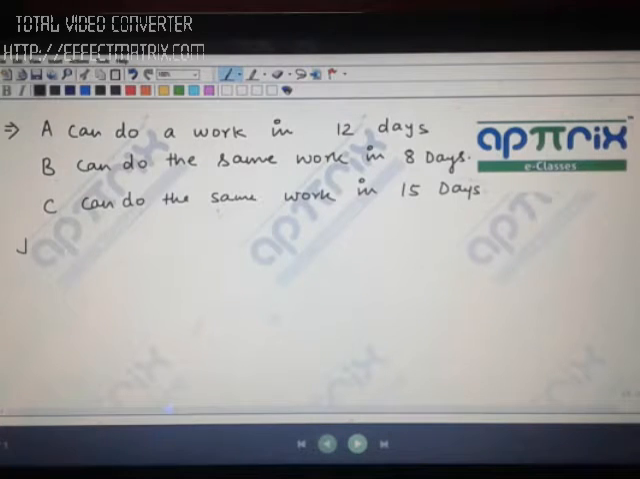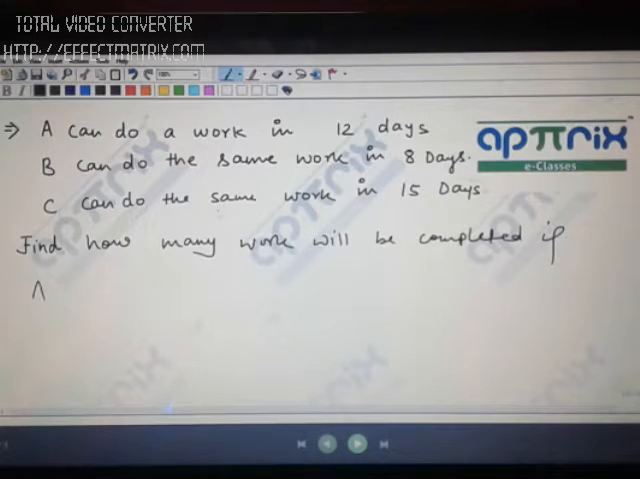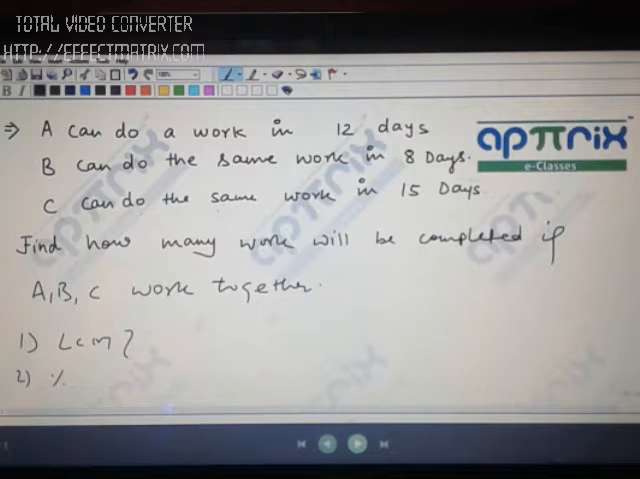Then you have to find in how many days the work will be completed if A, B, C work together. I want all of you to solve this question first using the LCM approach, and then second using the percentage approach, and then I will ask you which method you find more useful in this case. Solve it. I'm giving you 2 minutes. Do it please, all of you. Please try this question.